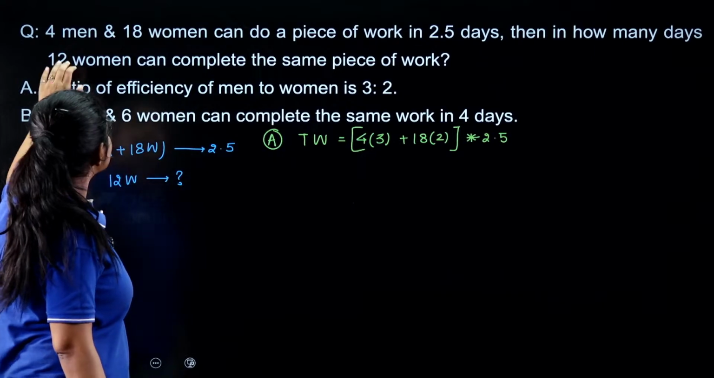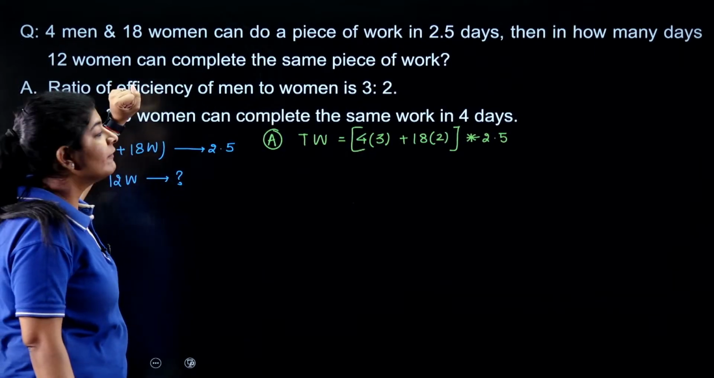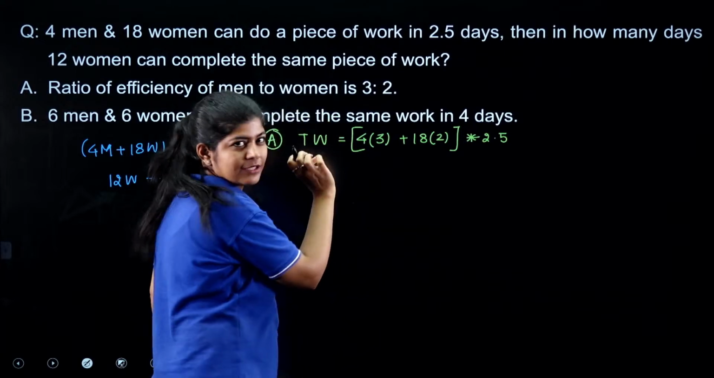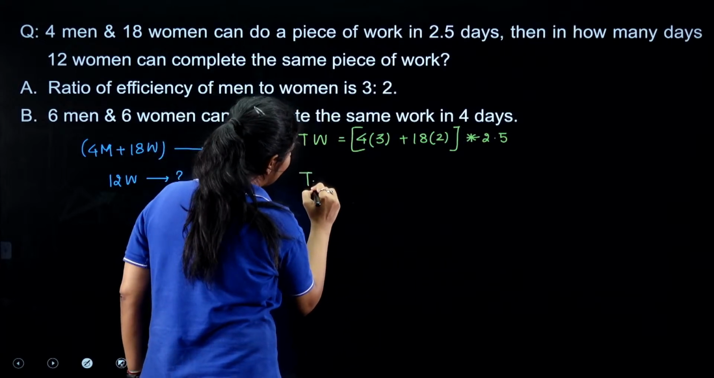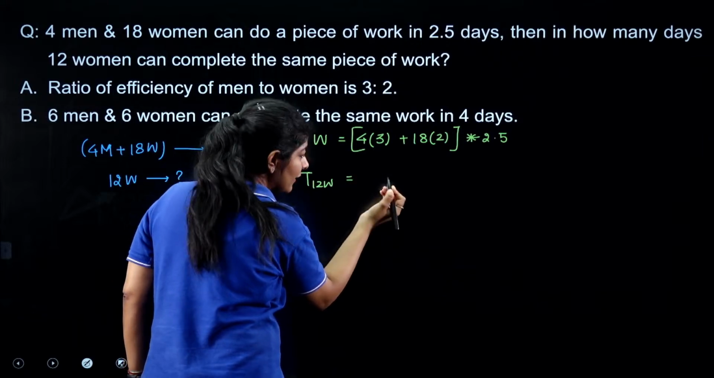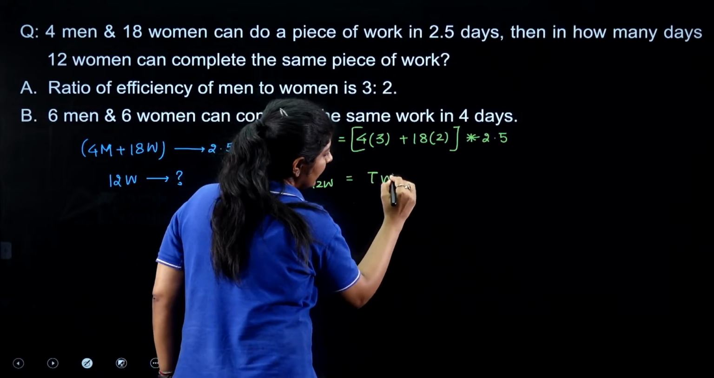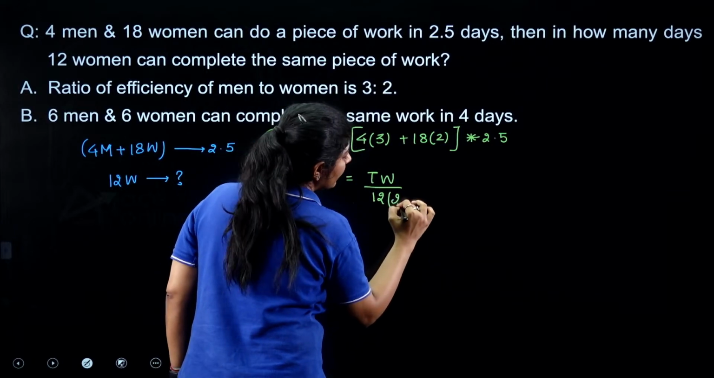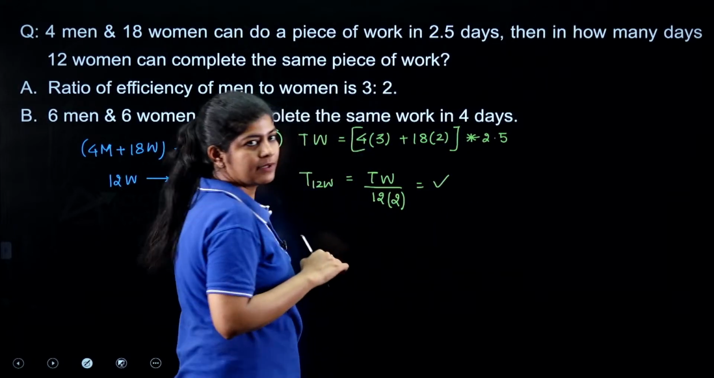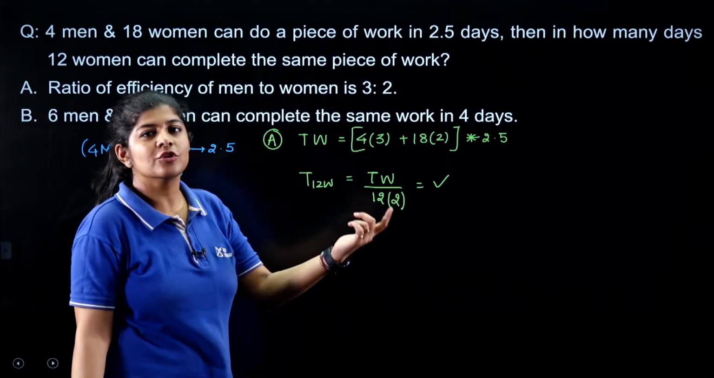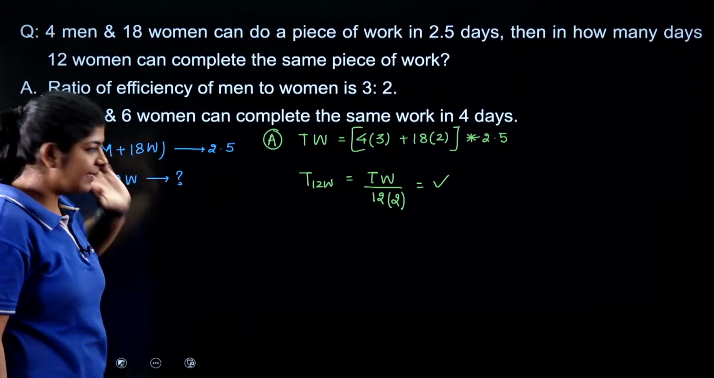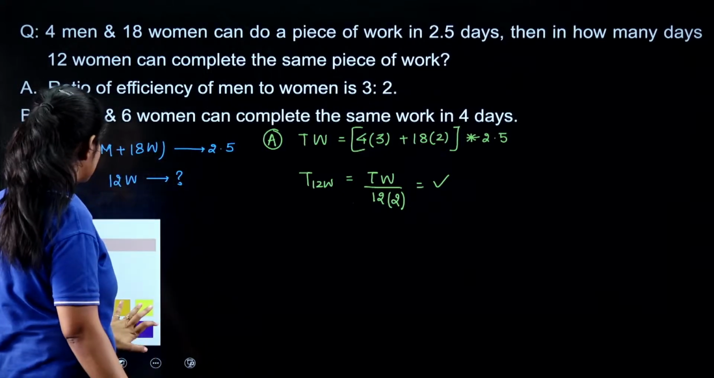But the question is asking in how many days 12 women can complete it. So I will divide this total work, assuming it as total work. The time taken by 12 women is calculated as the total work divided by 12 times the efficiency of women, which is 2, and we will get our answer, right? So from statement A alone, we are getting our answer. Now we need to check statement B.